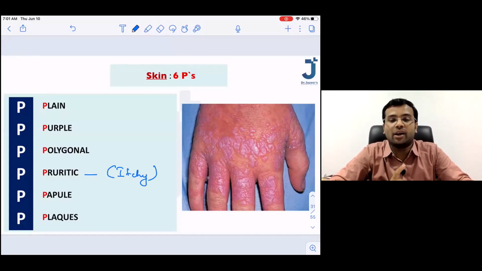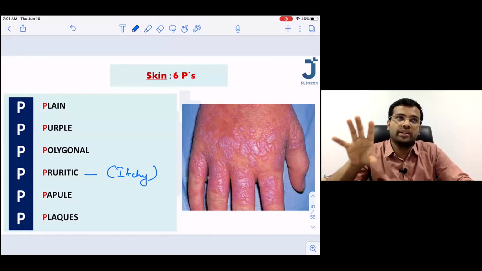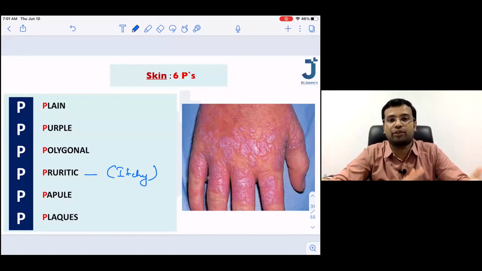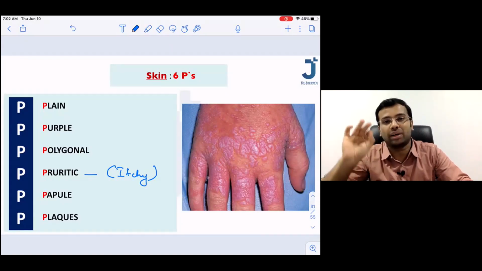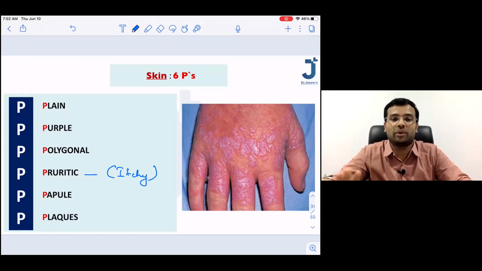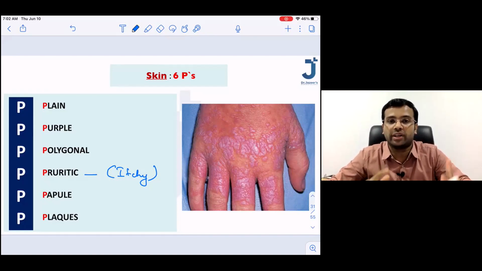And secondly, always in dermatology, try to describe the lesion. So in the exam or in real life, when you get a dermatology patient, a skin patient, you have to describe the lesion by yourself. If you describe the lesion, our mind will never allow us to describe this lesion as an erythematous lesion. Purple color will come to your mind. So a purple colored lesion that is going to be very itchy is more likely to be lichen planus.